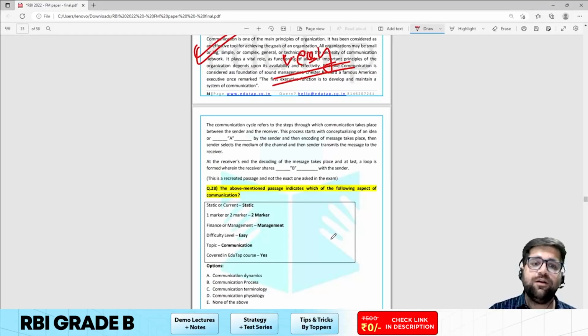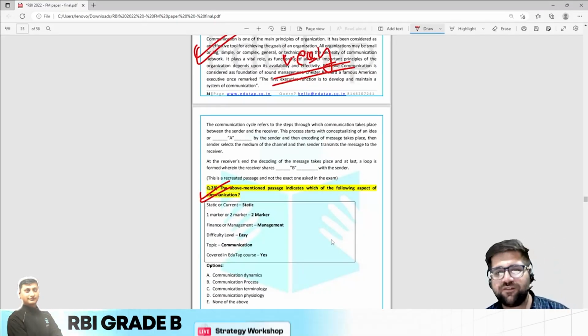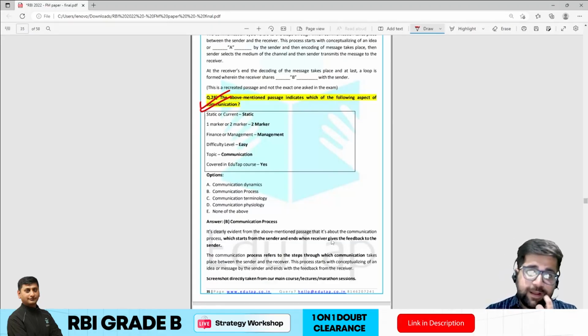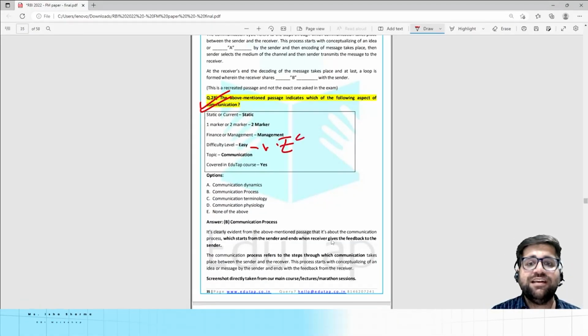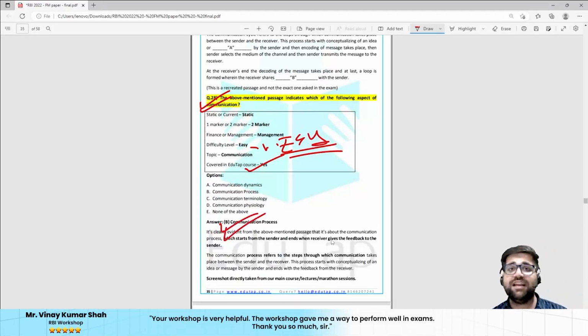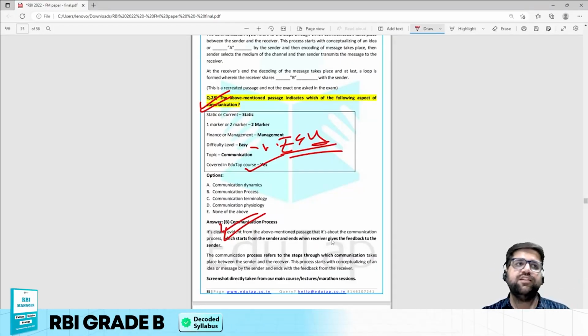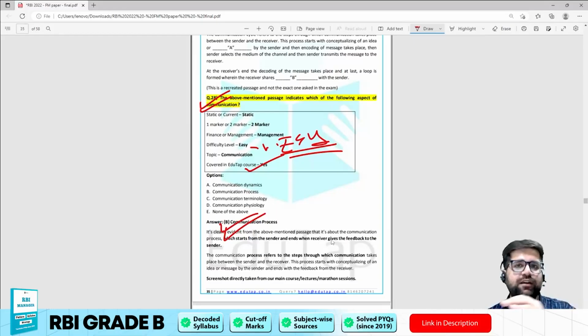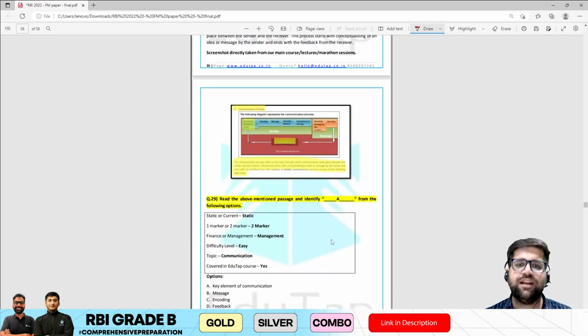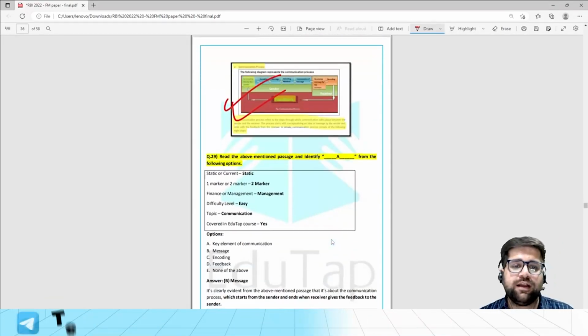So this particular question was regarding which aspect of communication the above mentioned passage indicates. Again, a very easy question. This question was covered in your EduTap notes as well, and the answer will be communication process, because in the passage they have clearly explained that a message originates from the sender and then goes to the receiver, following the encoding and decoding process as well. So the answer will be communication process, which generally has 7 steps. Again, this has been taken directly from your concept notes.